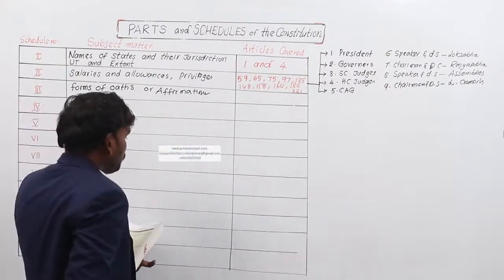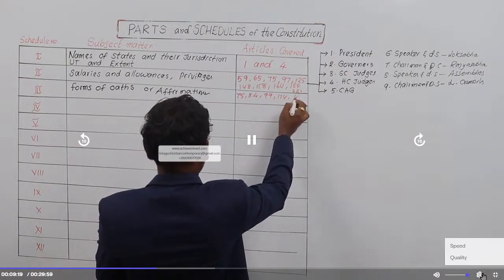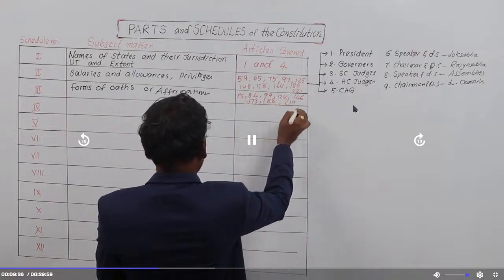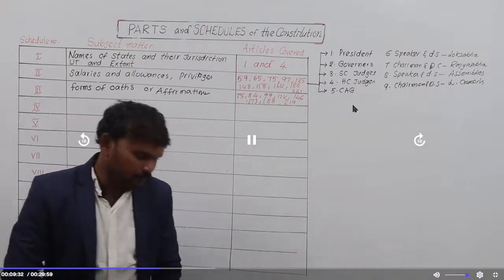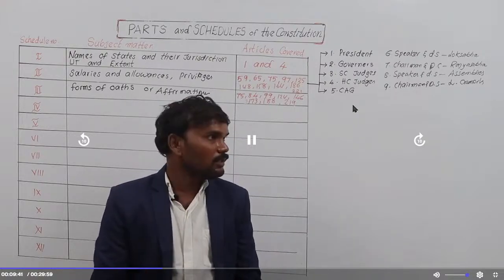Articles covered in this schedule are article numbers 75, 84, 99, 124, 146, 173, 188 and 219. Forms of oaths. So here, 9 types of constitutional authorities, their forms of oaths or affirmations, are mentioned under schedule number 3.